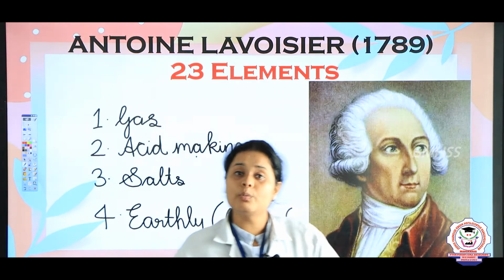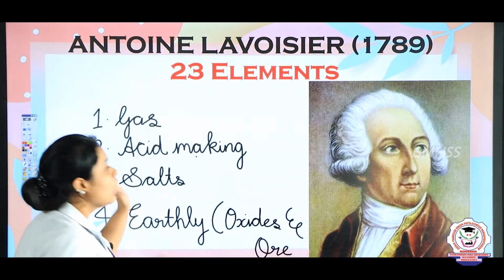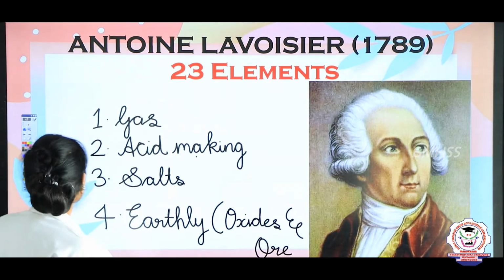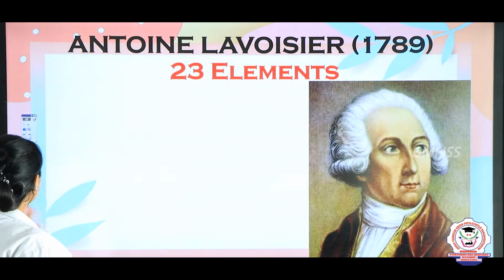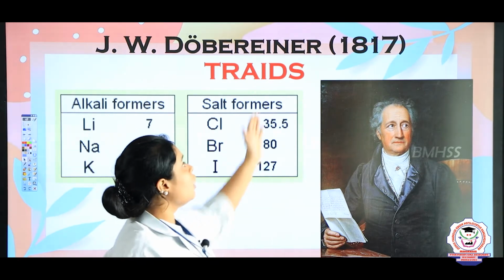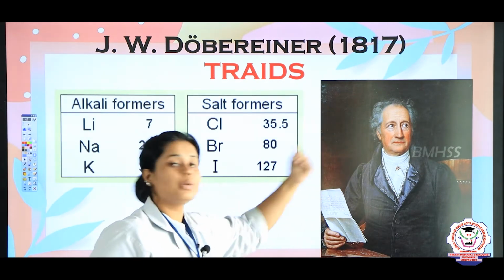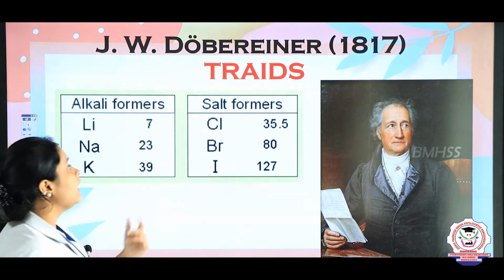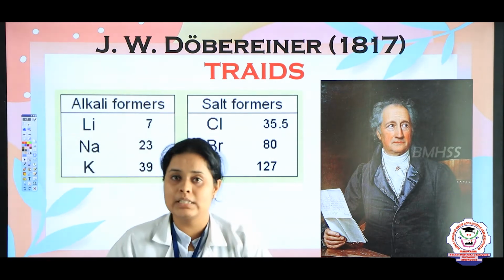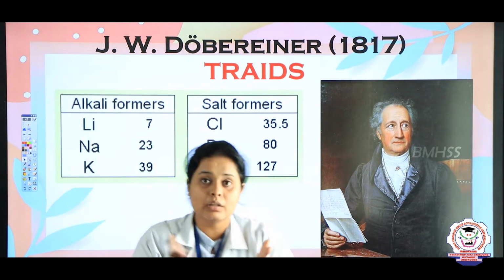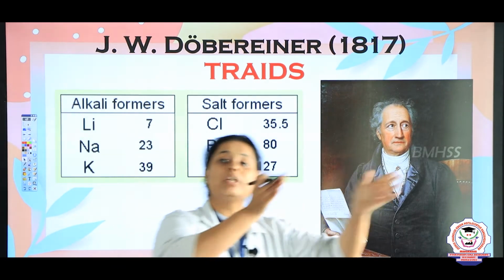But later on this thing got demolished. Demolished means it got removed. In that time came the person named Dobereiner. In the year 1817, the person you can see over here is known as J.W. Dobereiner. He gave the concept of triads. Triads means a group of elements, meaning there will be three elements in a group.